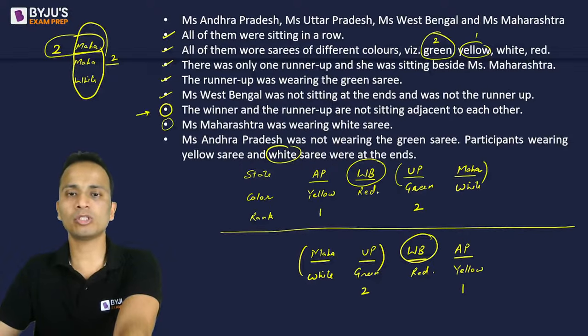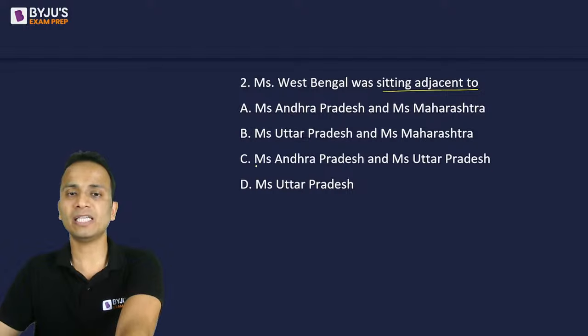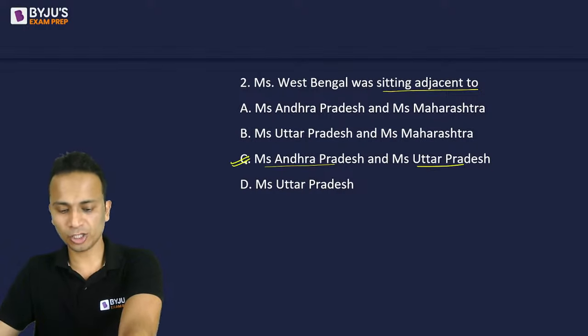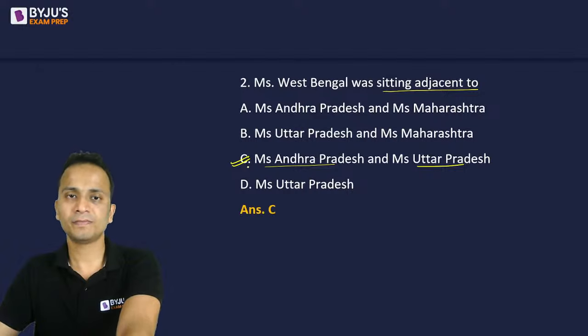Miss West Bengal was sitting adjacent to Miss Andhra Pradesh and Miss UP in both the cases. So Miss Andhra Pradesh and Miss UP should be the answer. So the correct answer should be option C.